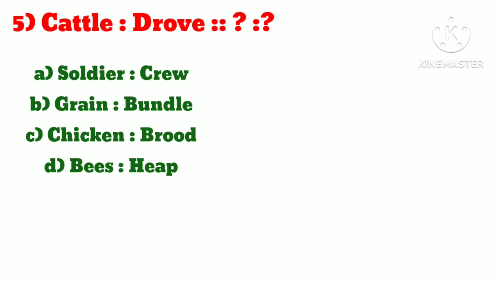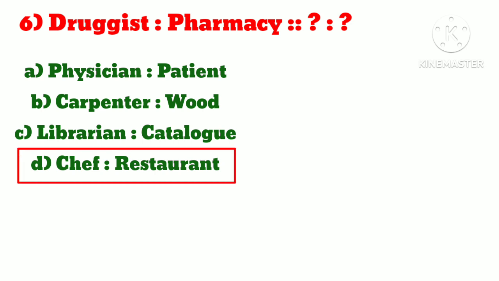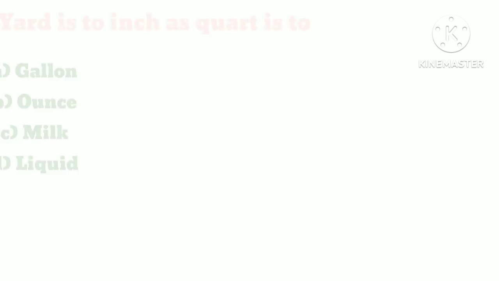Number 5, cattle is to drove as what? Answer is option C, chicken bread. Number 6, druggies is to pharmacy as what? Answer is option D, cheap restaurant. Number 7, fish is to mermaid as what? Answer is option B, horse is to cater.